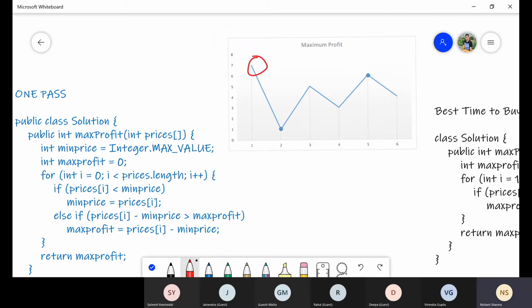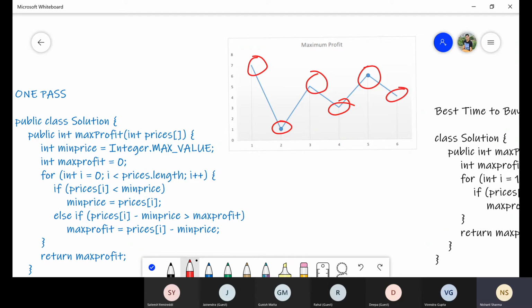Price was 7. On the second day, the price was 1. And on the third day, the price is 5. And on the fourth day, price is 4. And on the fifth day, price is 6. And then again 4. So suppose now we can visualize basically how the prices are moving for a particular stock.